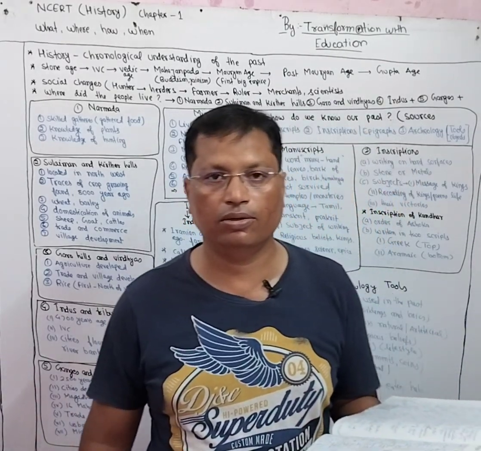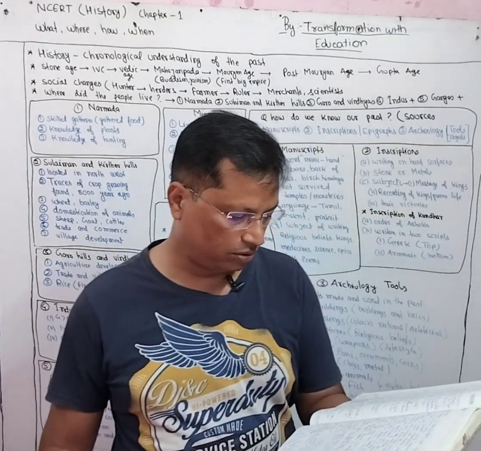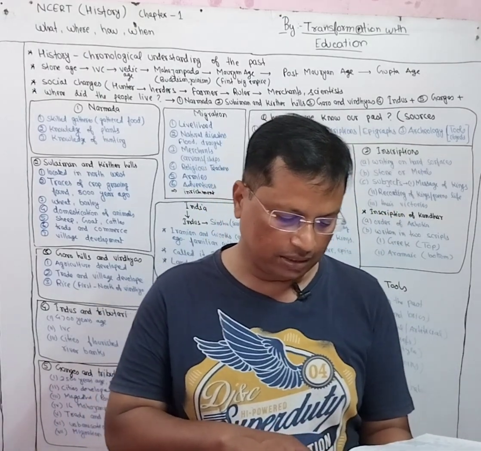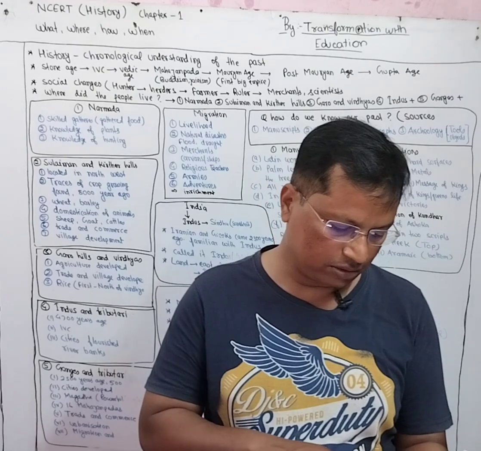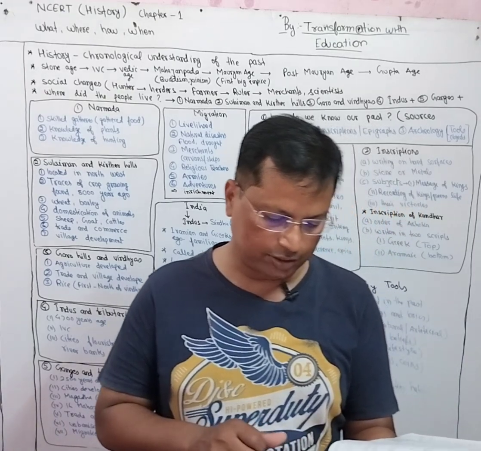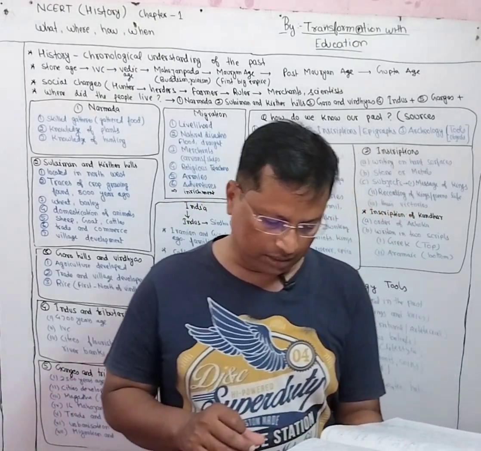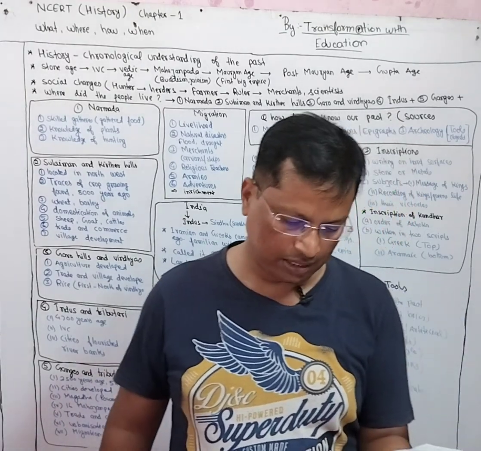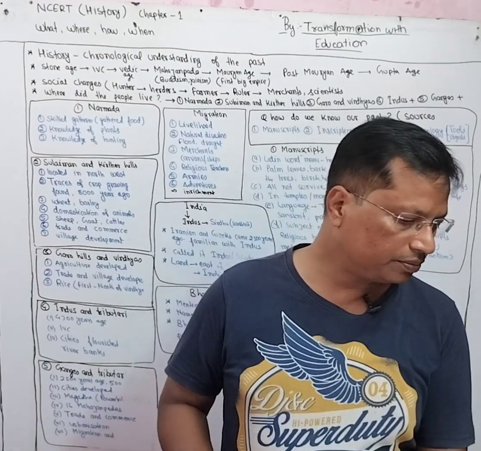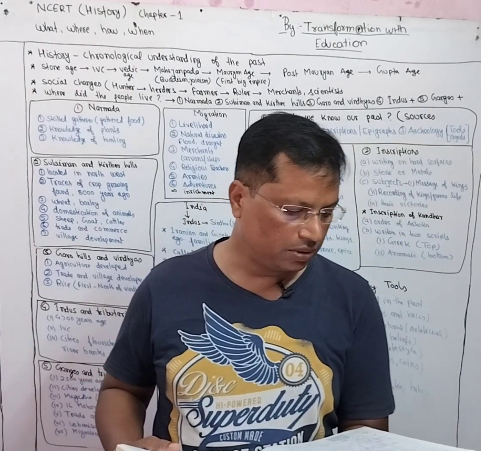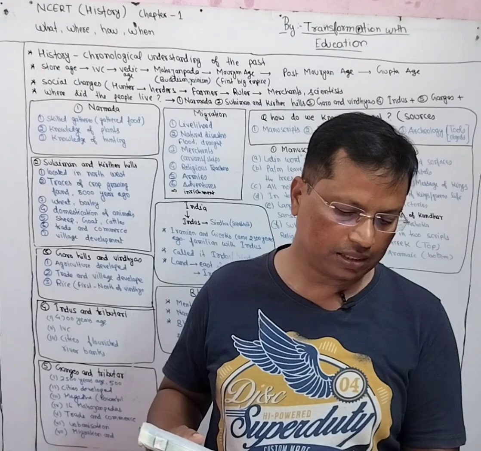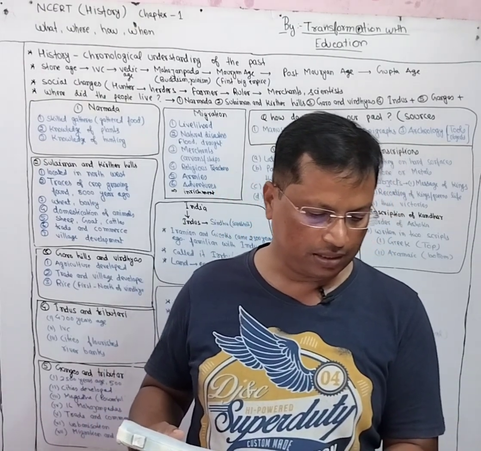The length of this Ganga is also a very interesting number, 2525 km. From where it rises and where it ends: it rises in the western Himalayas in the Indian state of Uttarakhand. Rishikesh or Haridwar is a specific place in Uttarakhand. It empties into the Bay of Bengal. One important thing is that the Ganges delta is the world's largest delta.